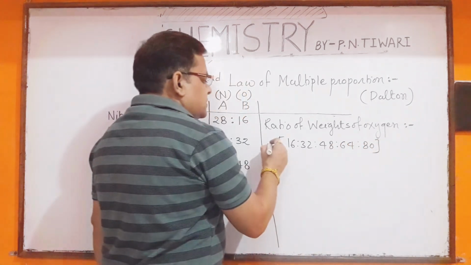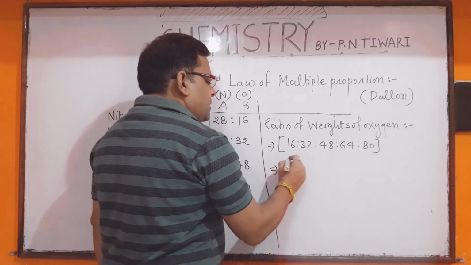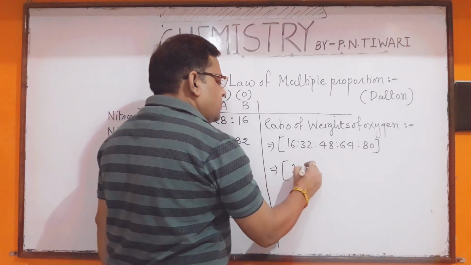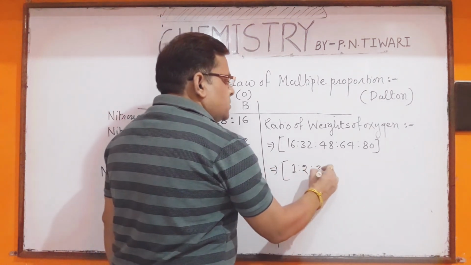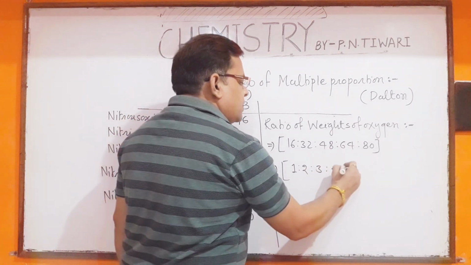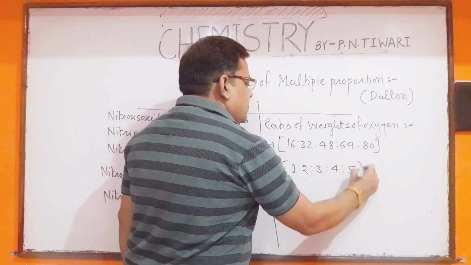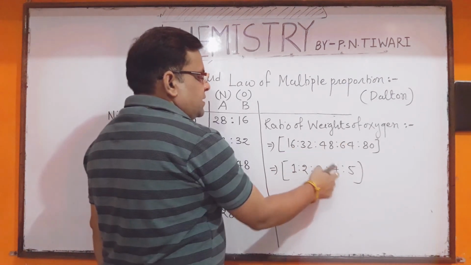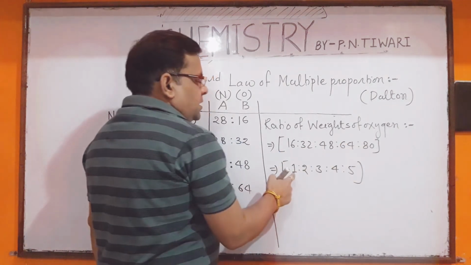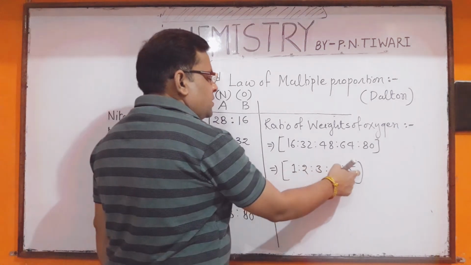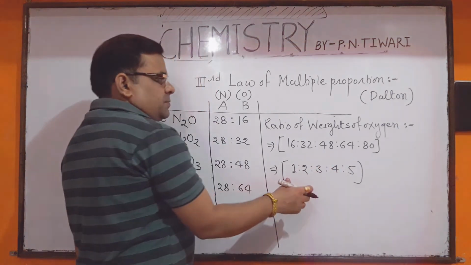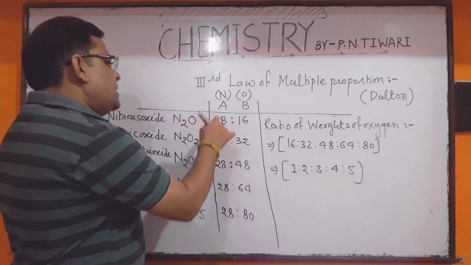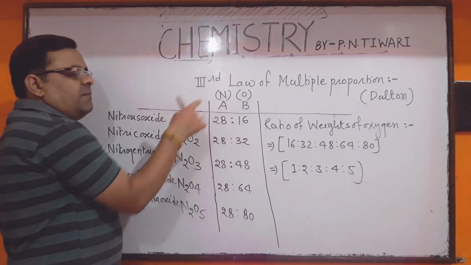If it is simplified, it can also be written as 1 : 2 : 3 : 4 : 5. 16 is 1, 32 is 2, 48 is 3, 64 is 4 and 80 is 5, so 1 : 2 : 3 : 4 : 5. It is a multiple ratio.